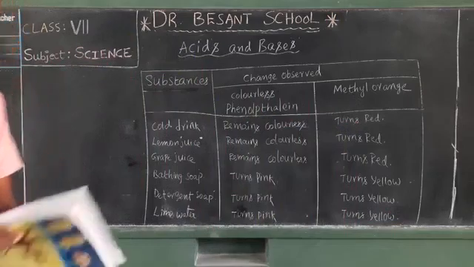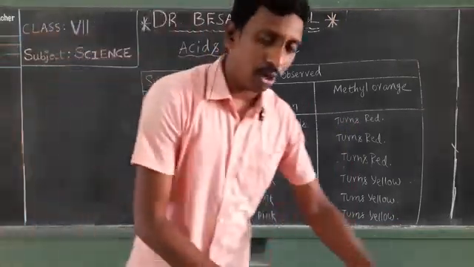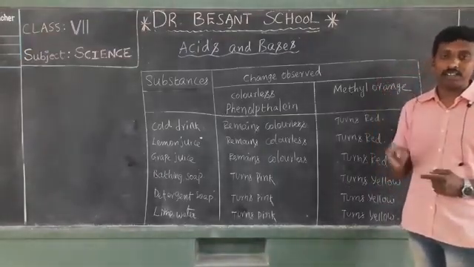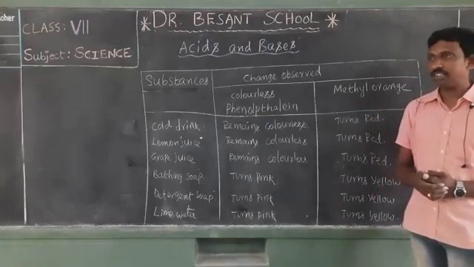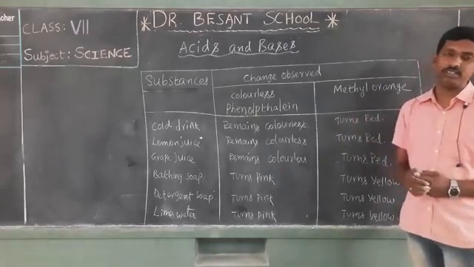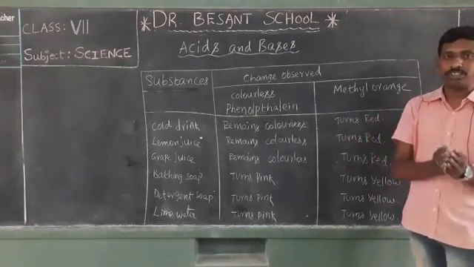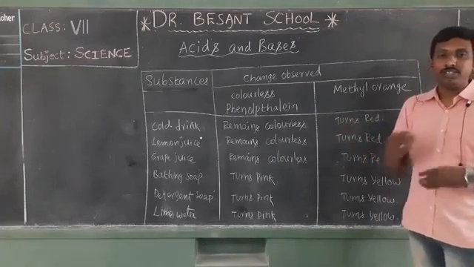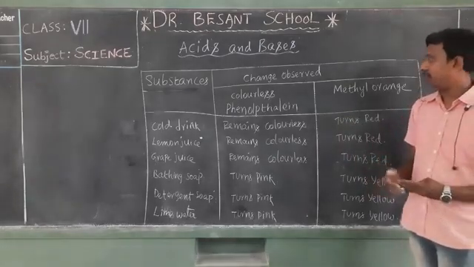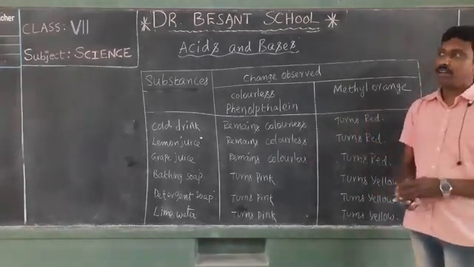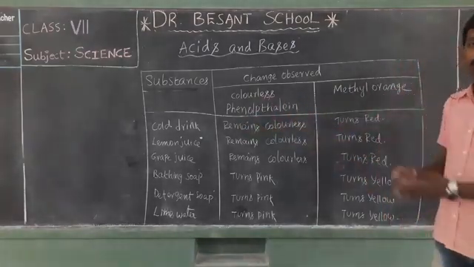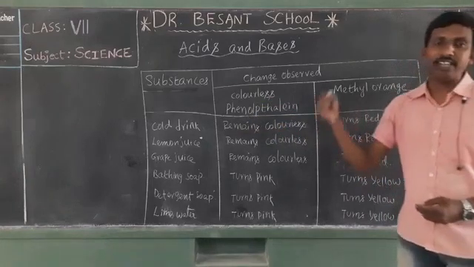So by this we have completed the table portion. Whatever substances we tested in table 3, that is with litmus papers, isn't it? The same, we have tested, and the observations we have noticed down here. That is, those substances which have a nature of acidic, when reacted with phenolphthalein, remain colorless, and those which have the nature of basic turn pink, whereas methyl orange turns to red color when reacted with acidic substances and turns to yellow color when reacted with the basic substances.